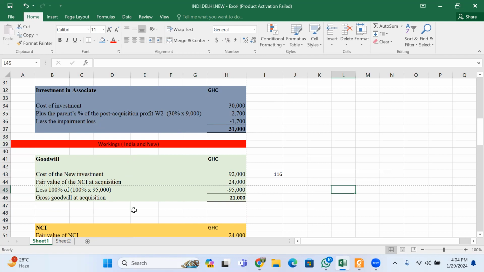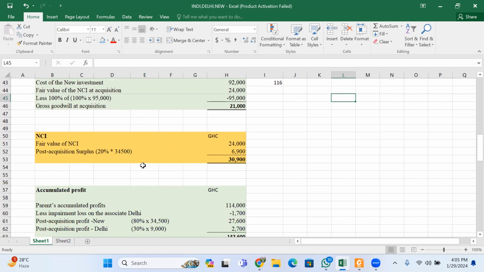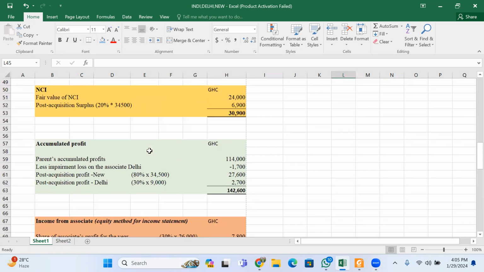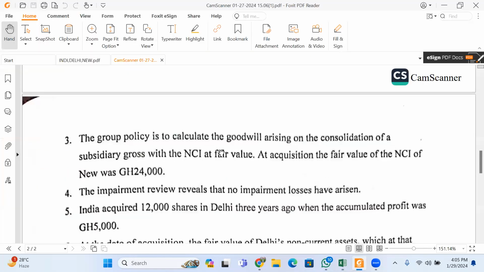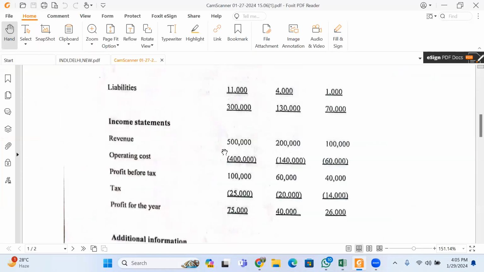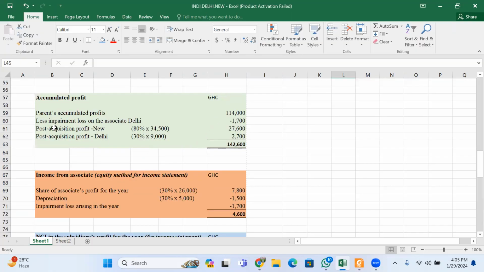So from here on, it is between India and new. Then the next thing to look out for is the accumulated profit for India. India's profit on the accounts is 114,000. There is an impairment loss of 1,700.